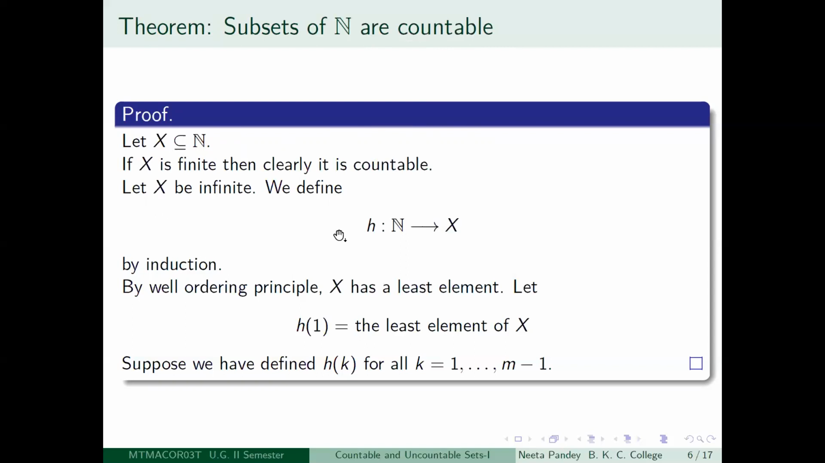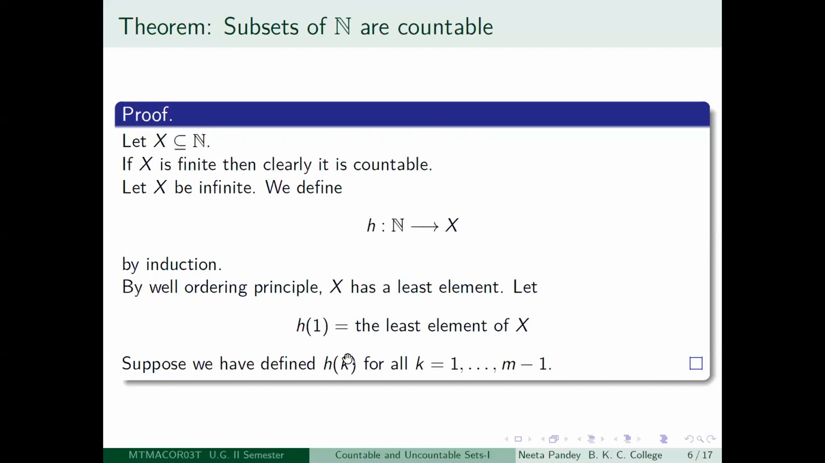For that, I have to define a bijective mapping from the set of positive integers to X. This we will do by induction. I'm going to call that map H, so H from the set of positive integers to X we will define via induction. If X is infinite, which we have assumed, X is at least non-empty. So it is a non-empty subset of the set of positive integers, so it has a least element by the well-ordering principle. So you set H1 to be equal to the least element of X.